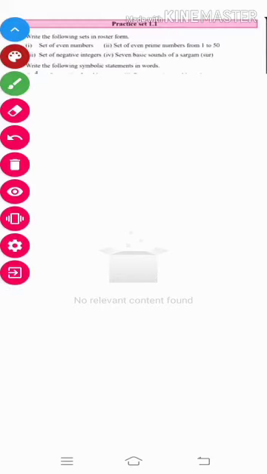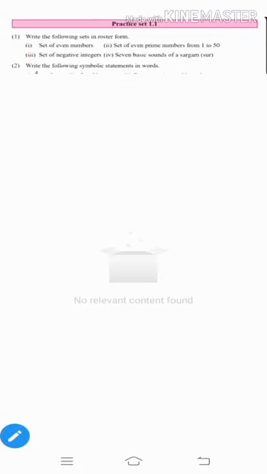Student, now it is time to start exercise 1.1. Under this exercise, we see the first question: write the following sets in roster form. Roster form, that is in the form of a list. Under this, the first question is: set of even numbers.